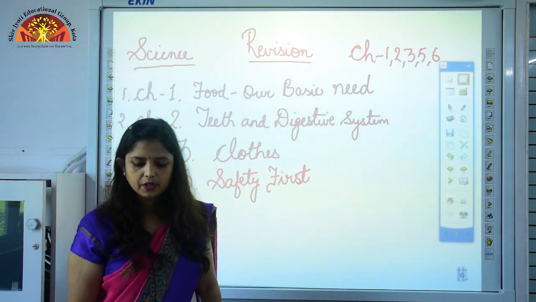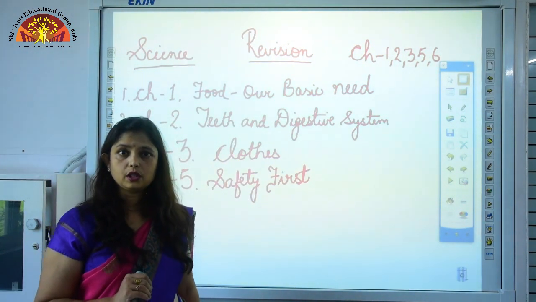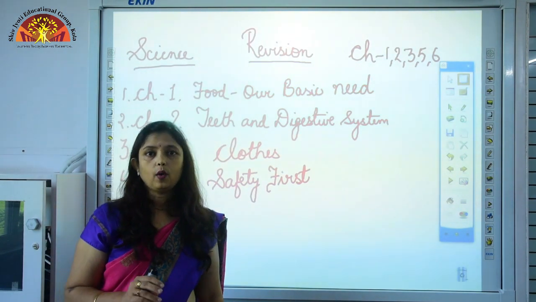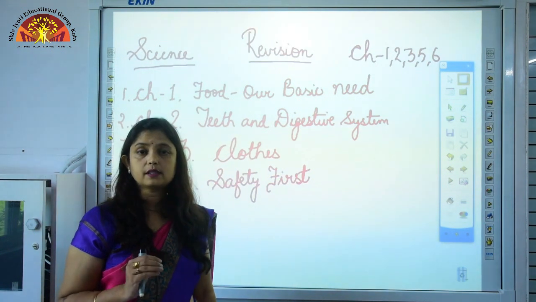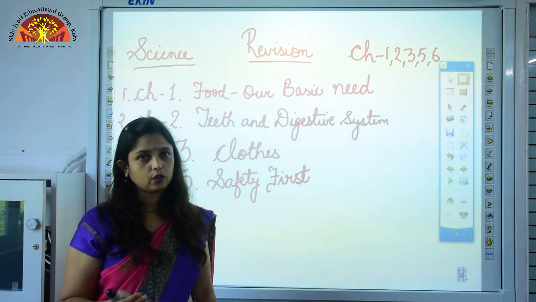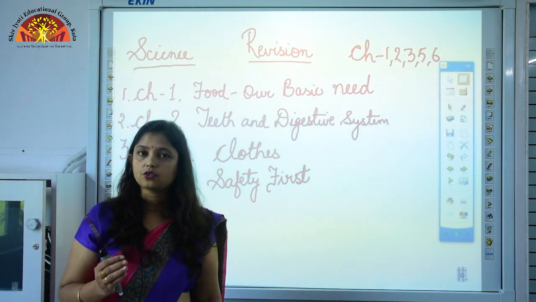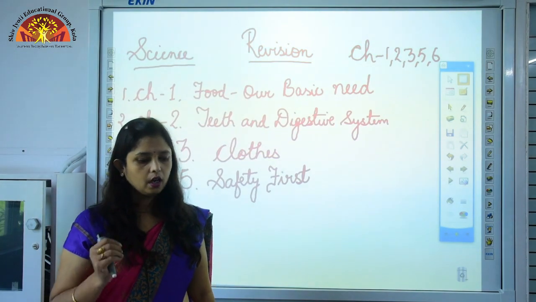Some of the safety rules that we should follow are: first of all we should follow safety rules everywhere and at every time. While we are at home, we should not run in the house, we should not wear synthetic clothes while in the kitchen because synthetic clothes catch fire easily. We should not touch electric wires and switches with wet hands, they may give an electric shock.